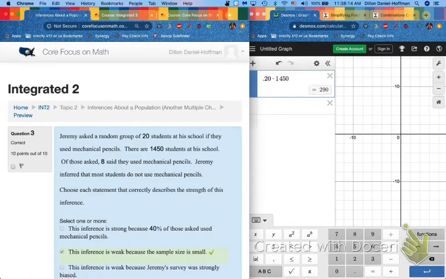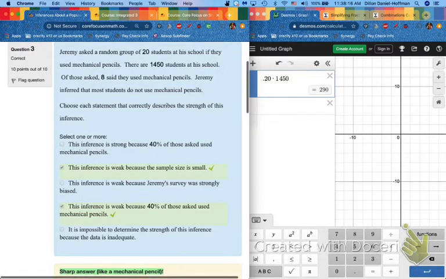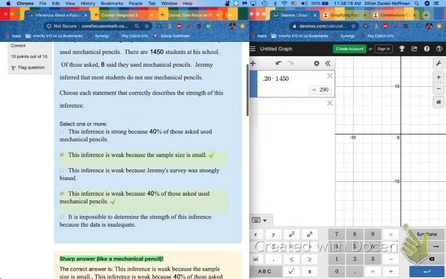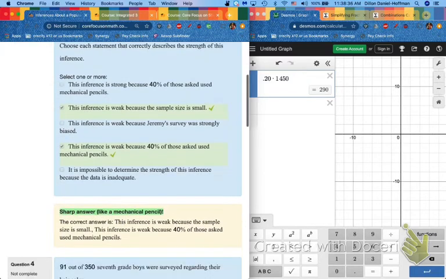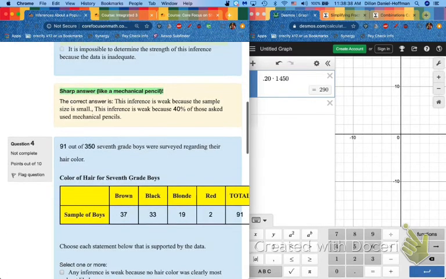And this is arguably the cringiest pun of all time in our class for feedback. Sharp answer, like a mechanical pencil. Wow, way to lead with that, or you shouldn't have led with that. That answer was number 2. Pencil demic. Okay, I'll stop. But if you have to explain a pun, just like if you have to explain a joke, you guys know out there. Whew, it's a rough time.